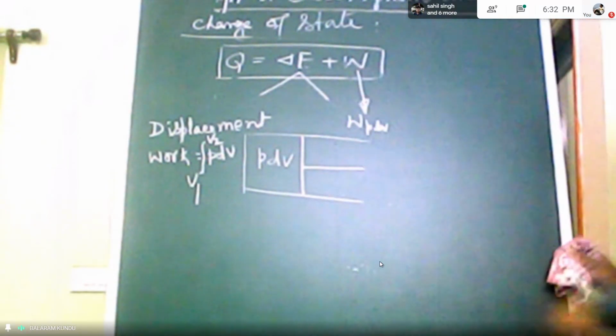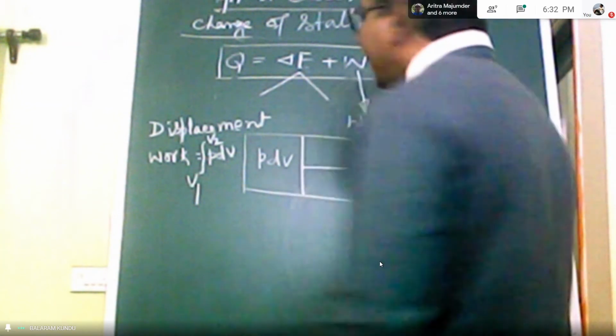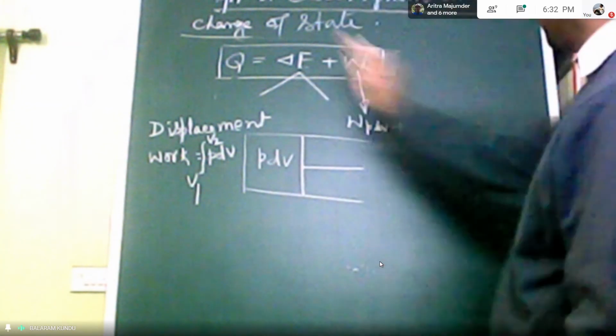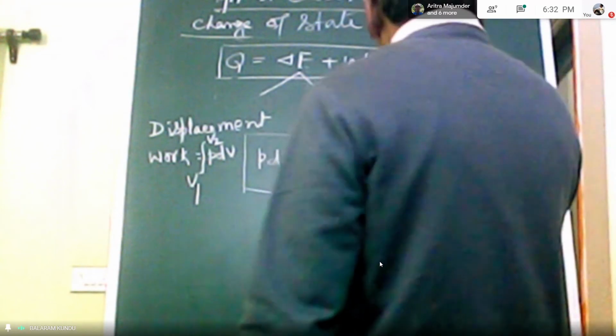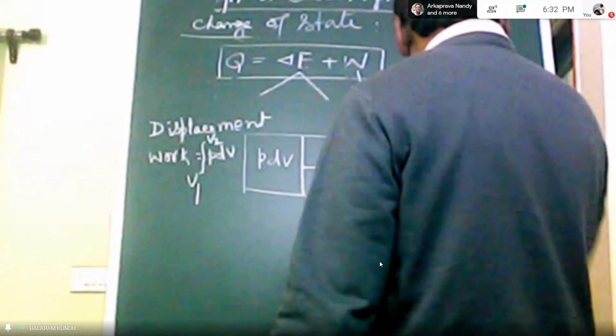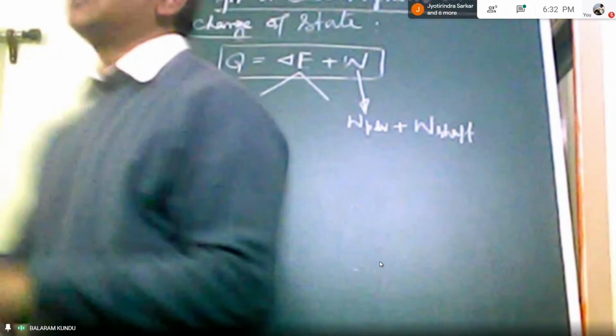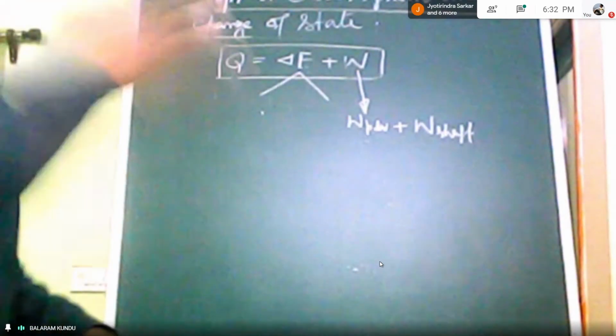So that is your displacement work plus shaft work, which is also possible to consider here. W shaft. A shaft is generally used to transmit power from one shaft to another.